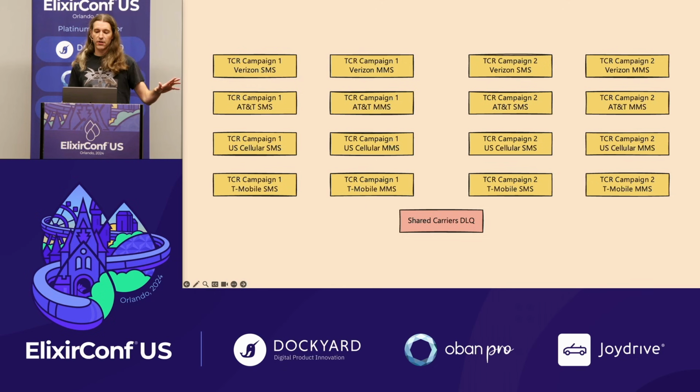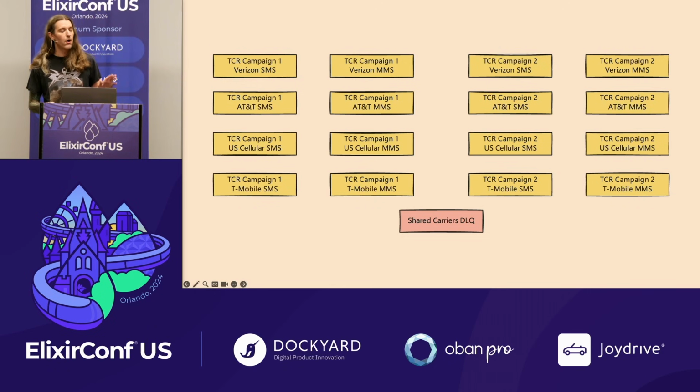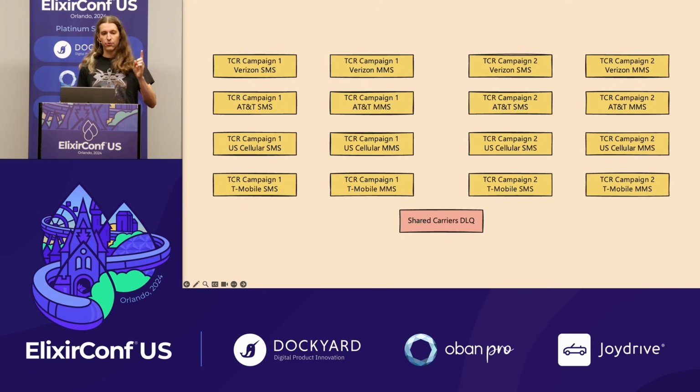So now that the system was shut off, we consolidated our dead letter queues. All campaigns now use the same dead letter queue. So all those TCR campaign queues, those now send messages to the same dead letter queue. Now we go from tens of thousands of them down to 2.